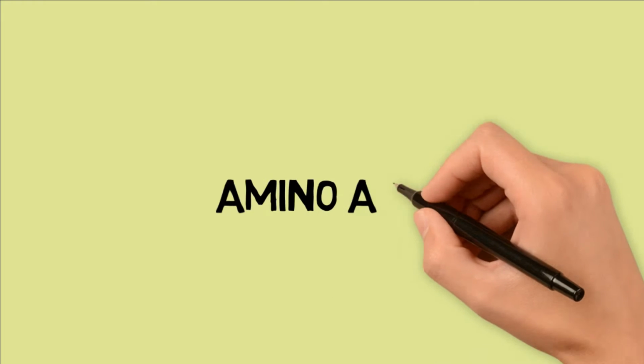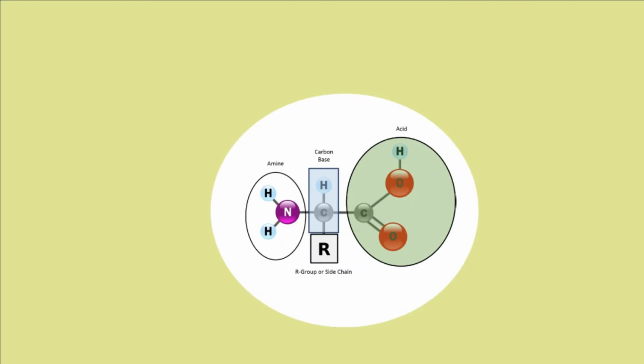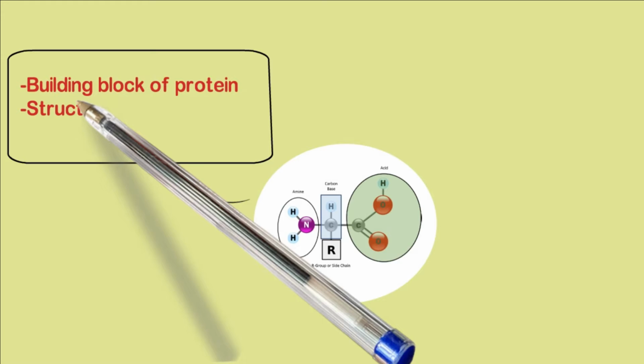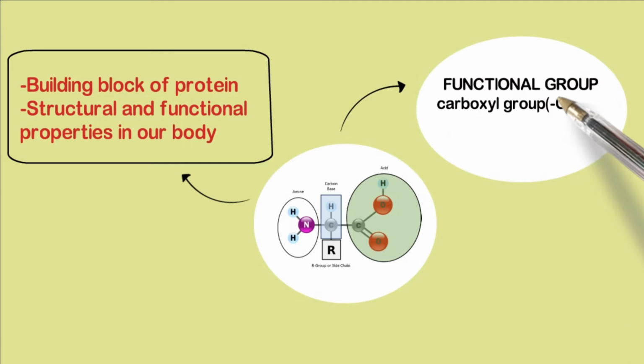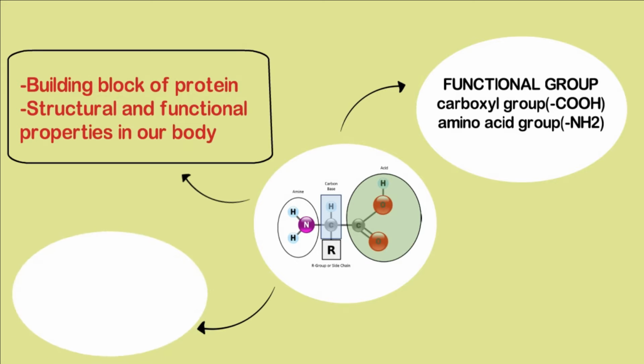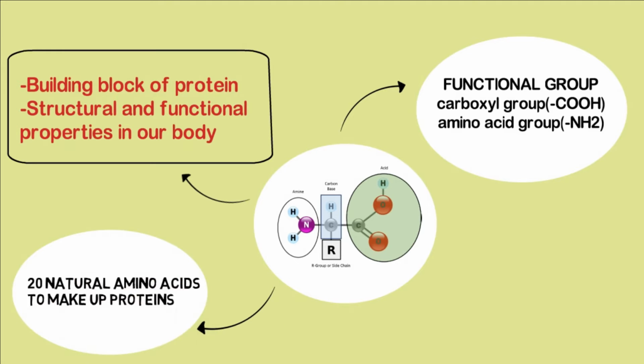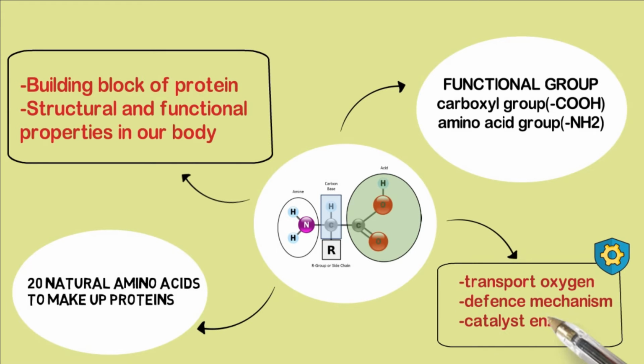How about amino acids? Amino acid is a building block of protein, with structural and functional properties in our body. The functional groups of amino acid are the carboxyl group, COOH, and the amino group, NH2. There are 20 natural amino acids that make up proteins. The main functions of amino acids are to transport oxygen, act in different mechanisms, and finally catalyze enzymes.